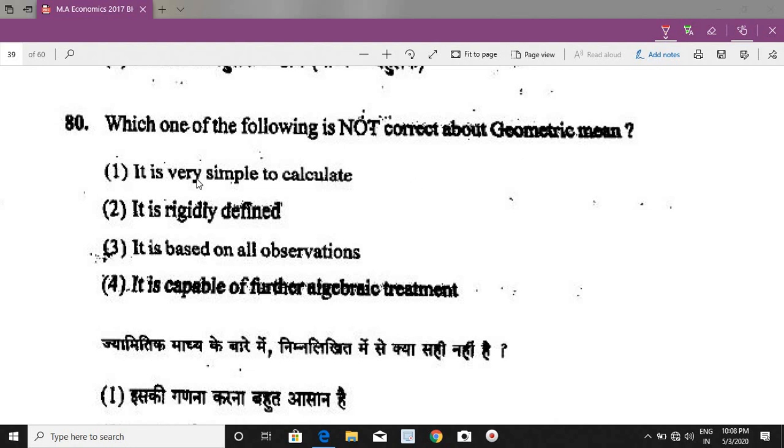So it is not simple to calculate. It is relatively difficult to calculate. So the correct answer will be that it is not simple to calculate. It is very simple to calculate is the given option, but it is not easy to calculate, so it will be the correct option. It is rigidly defined. Yes, when we say that geometric mean is the nth root of the product of n numbers, it is rigidly defined. It is based on all observations. It is also correct, and it is capable of further algebraic treatment. It is also correct. So not correct option is it is very simple to calculate.